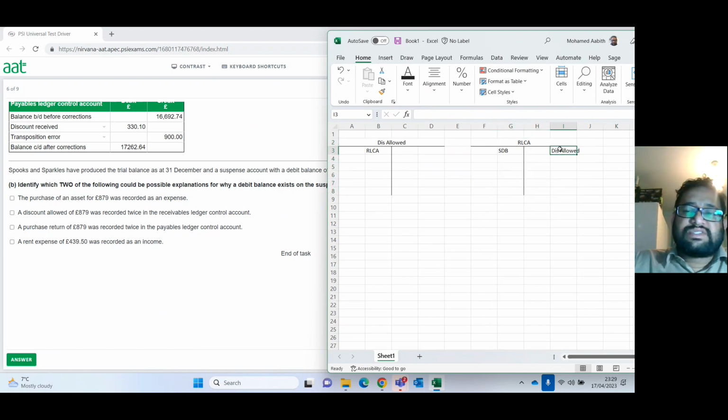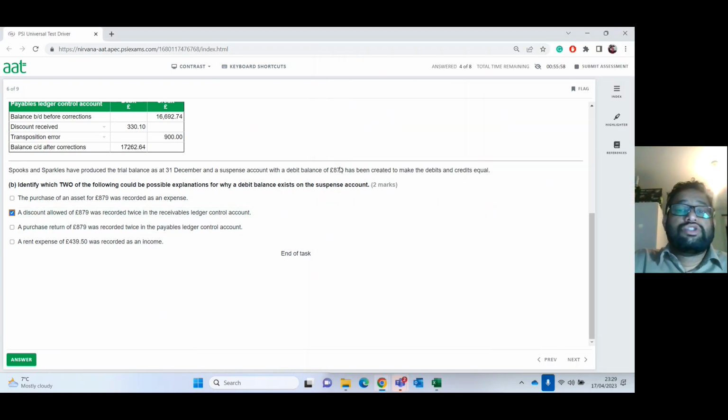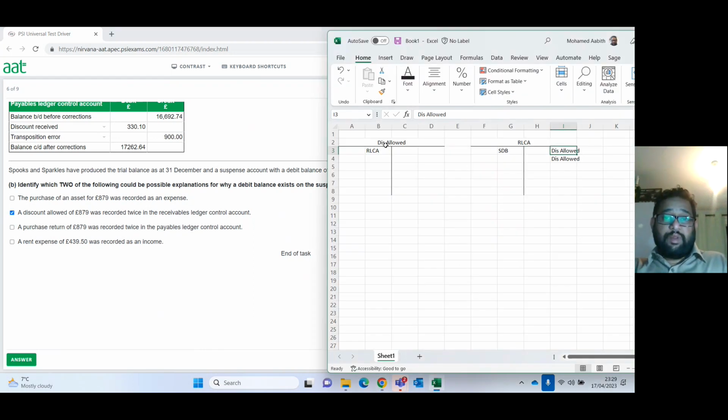So if I've done it once, it's fine. But if I've done it twice, what it's basically doing is the debit balance account will be reduced by a further £879. So that could be a reason. That is totally understandable. But now let's look at the next example.